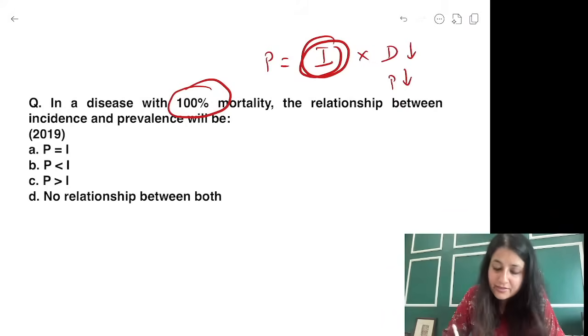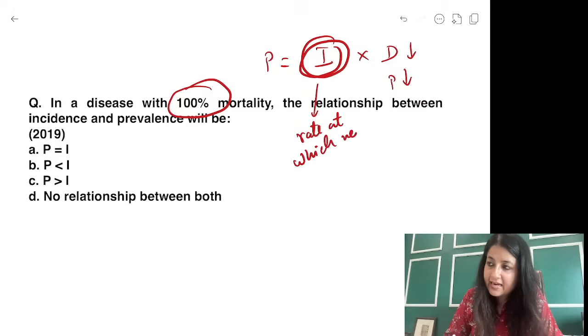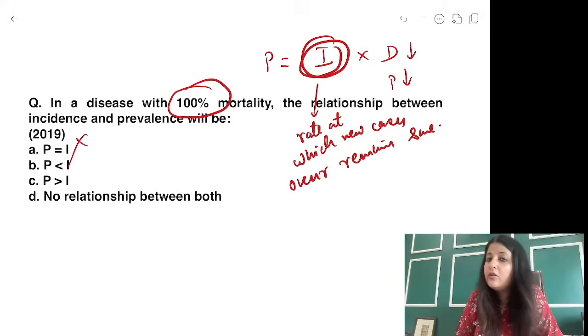You might just walk and trouble a dog, and he will bite. So the rate at which new cases occur, the rate at which incidence is measured by a cohort study, what happens to that? That remains the same. So what will happen? Will P be equal to I? No. Can P be more than I? P can't be more than I because it's 100% fatal. People are dying.